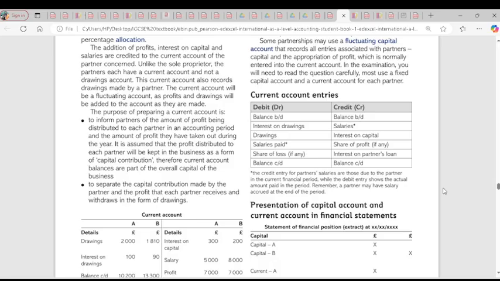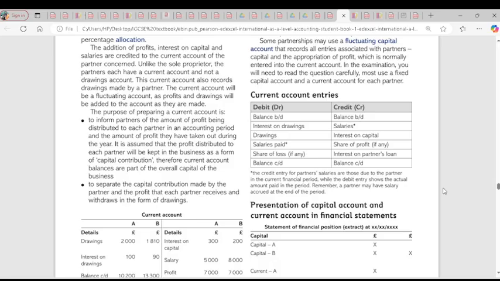Okay. So there's the dormant or sleeping partner. They don't work in the business. They only contribute. They are not entitled to salary. But the active partner is entitled to salary because they put effort into the job. Is it clear? So salary paid here is what is due to partners in the current period. That is the salary on the debit side.